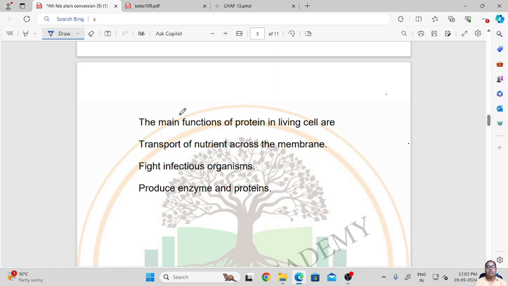Now let us look at the functions of proteins in living cells. The first function is the transport of nutrients across the membrane. The second function is to fight infectious organisms. Proteins help in fighting infectious organisms and hence increase our immunity. They also help in the production of different enzymes and proteins which are essential for the cellular processes taking place in our body for its proper functioning.